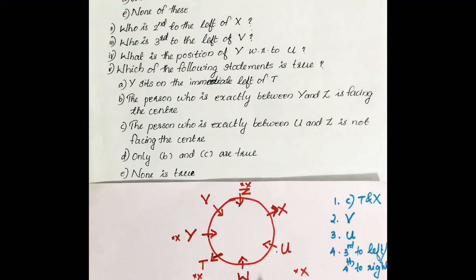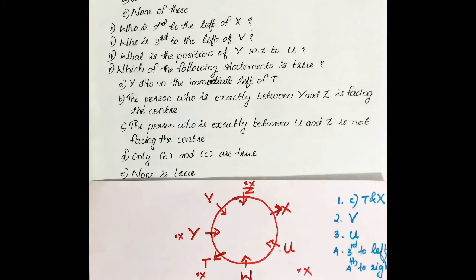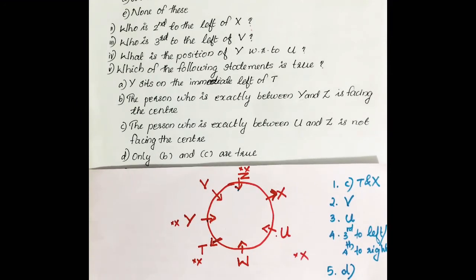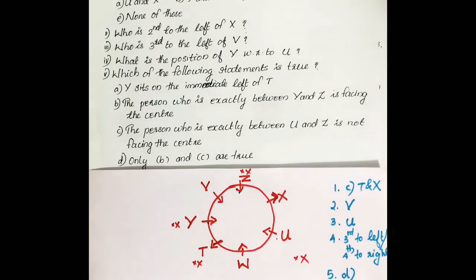If option D is not given, we have to mark none of these options. But here none of these is not given, already given B and C are true. So that is the answer. Okay. Okay, I think this question is clear for you. We can go for the next one.